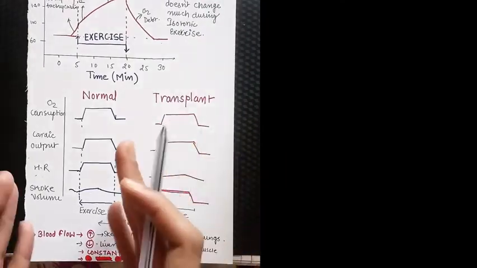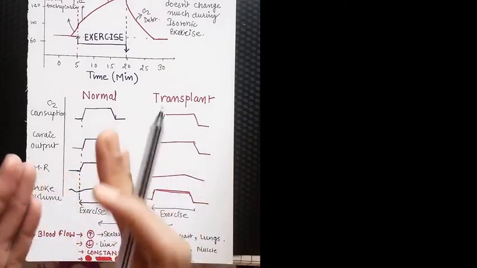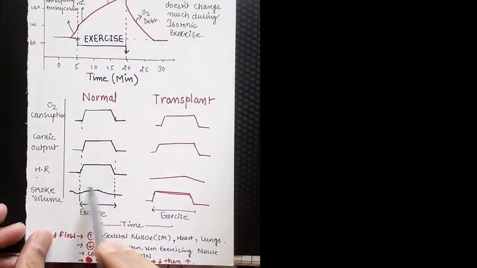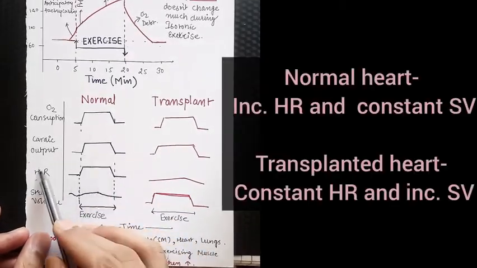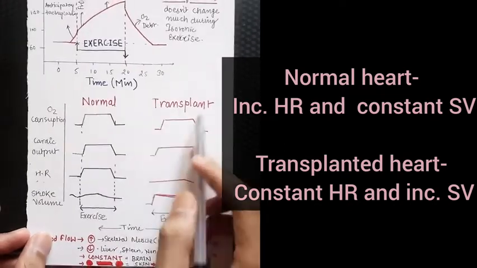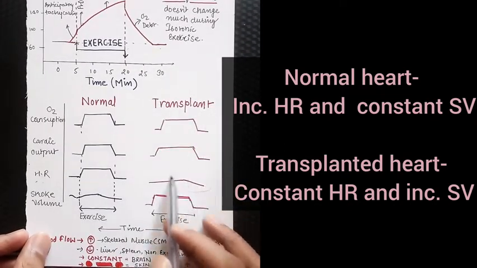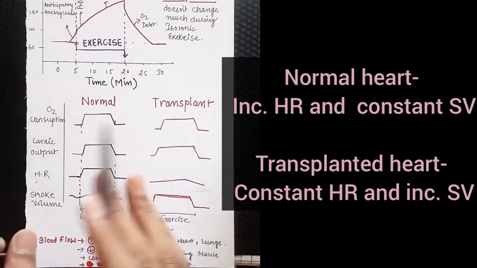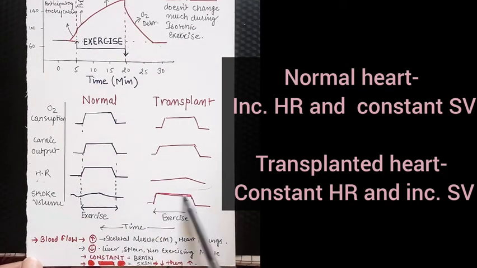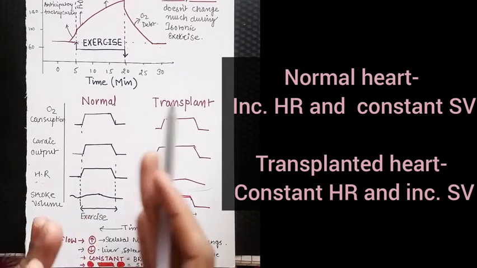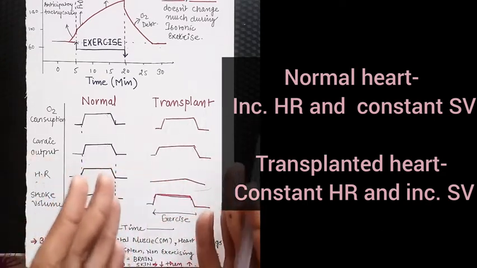So when we compare this normal heart with a transplanted heart, there is a striking difference in the diagram of heart rate and stroke volume. In the normal heart, we have seen that during exercise, heart rate is increased, but in the transplanted heart, there will be no increase in the heart rate during exercise. This is an important difference between normal and transplanted heart. In turn, stroke volume is increased slightly during exercise in the normal heart, but it will be increased more in the transplanted heart during exercise. So this is the basic difference between normal heart and transplanted heart.